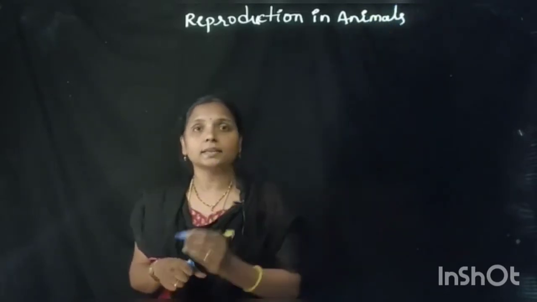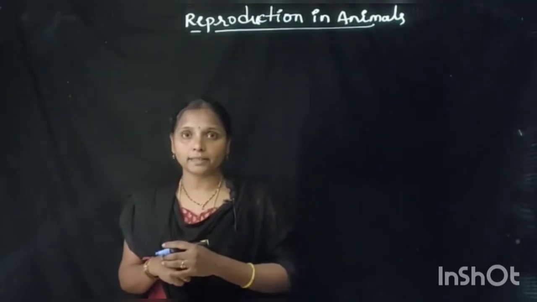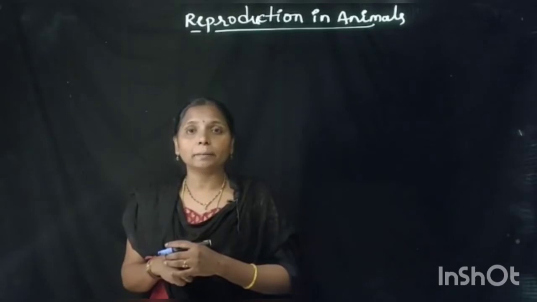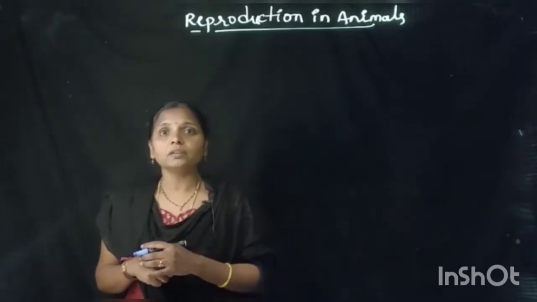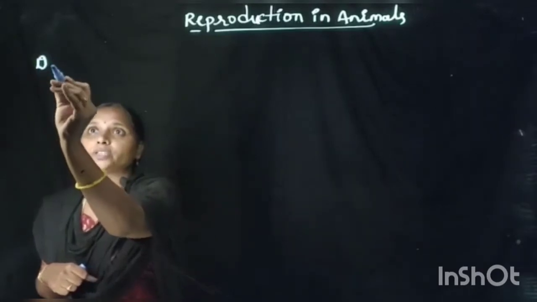In 7th class, we already learned about reproduction in plants. In that, plants reproduce in two ways. The first one is asexual reproduction, the second one is sexual reproduction. In the same manner, animals also reproduce in both manners. First, we will learn about the definition of reproduction.